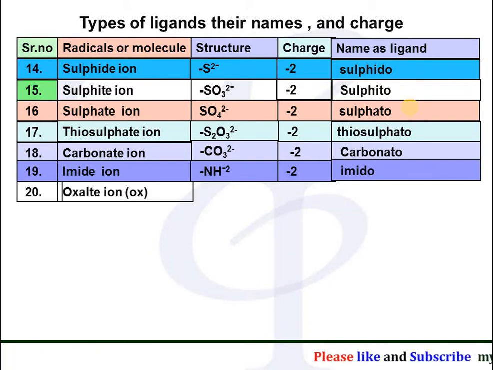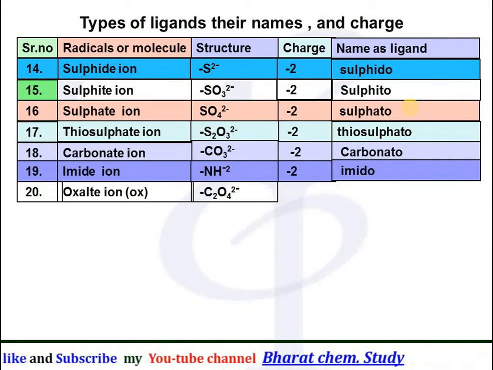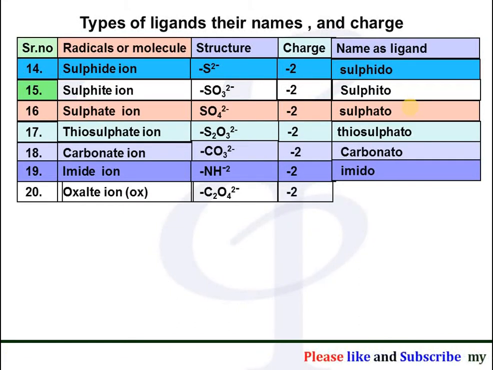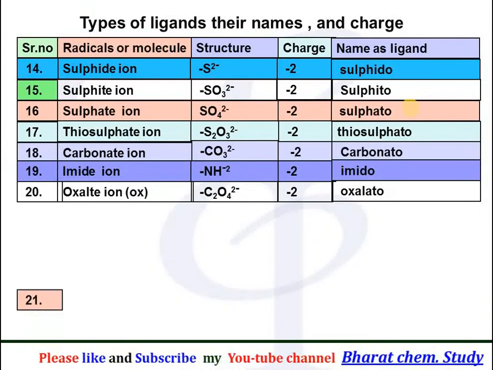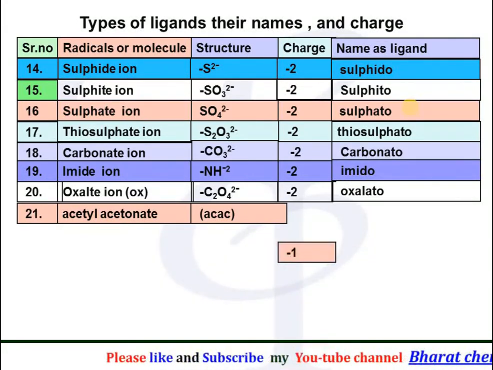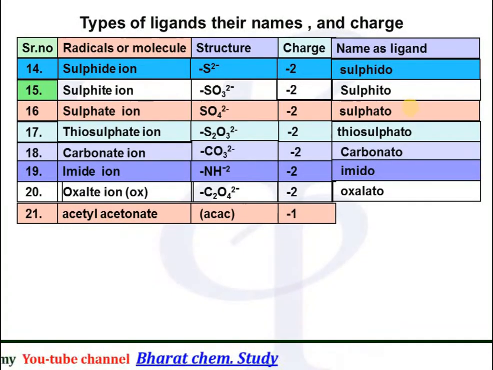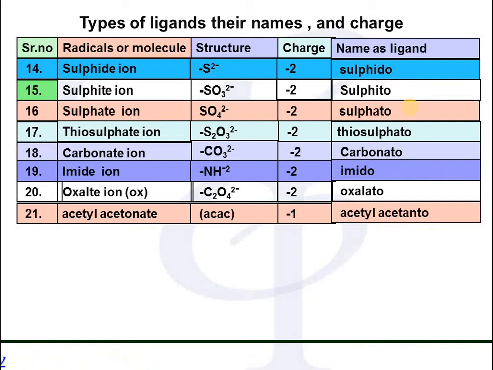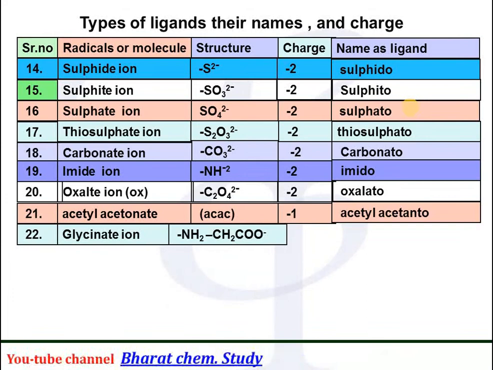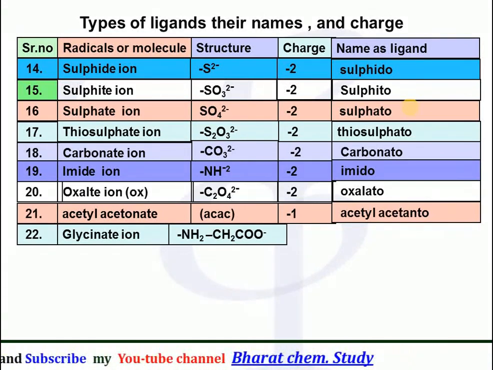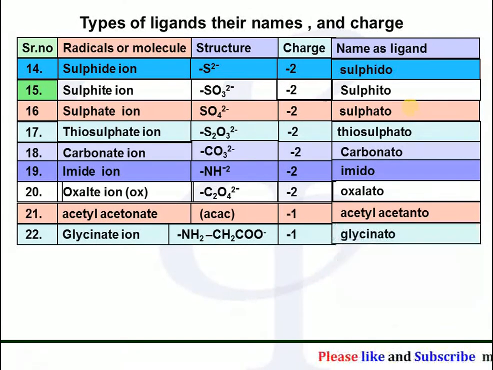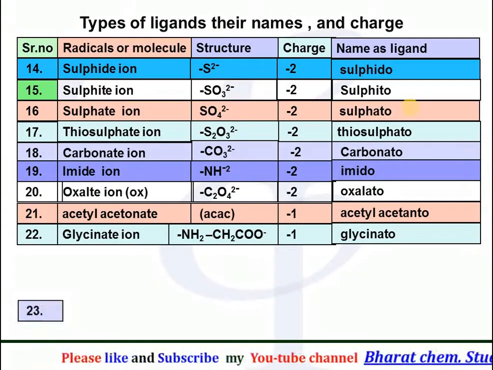Oxalate ion, abbreviation is OX, having the formula C2O4 and charge -2, and its name as a ligand is written as oxalato. Acetyl acetonate, abbreviation ACAC, charge -1, and its name as a ligand is written as acetyl acetonato. Glycinate ion, having the formula NH2CH2COO negative, charge -1, and its name as a ligand is written as glycinato.